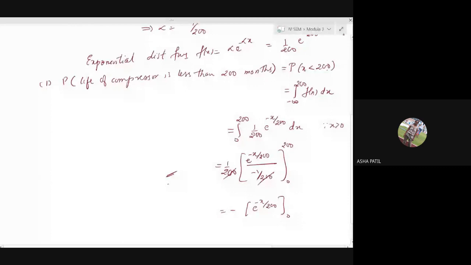What's the value there? In total the answer is 0.6321. Final answer, 0.6321, ma'am. Yes, ma'am.